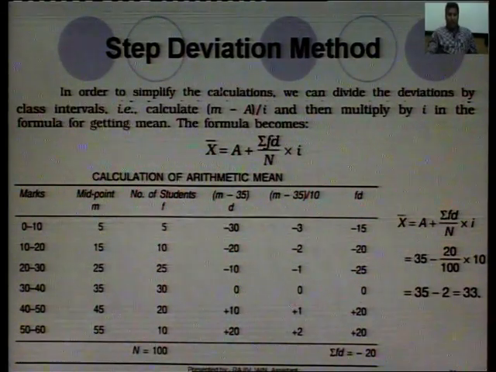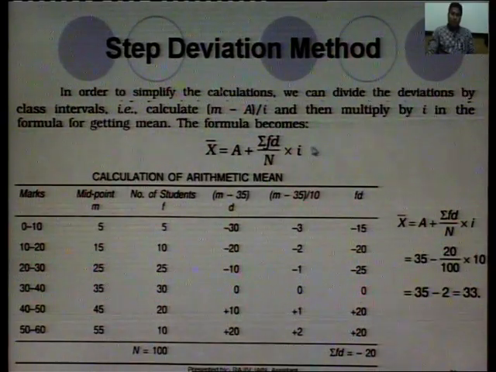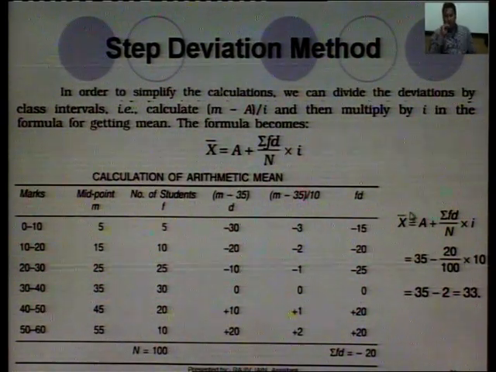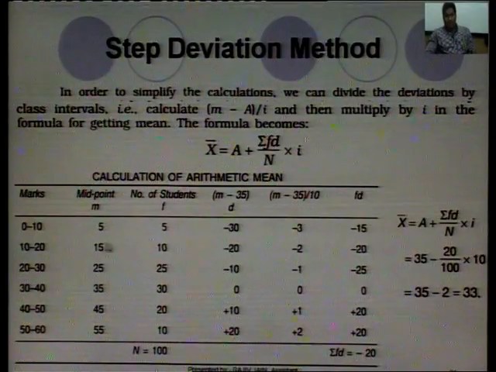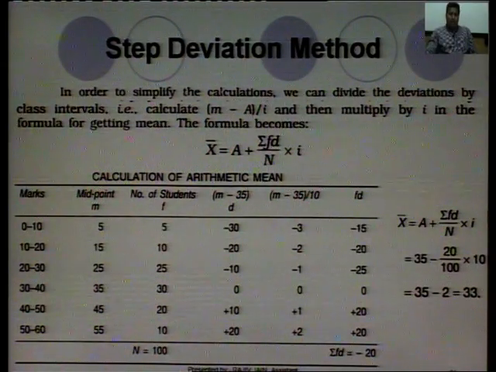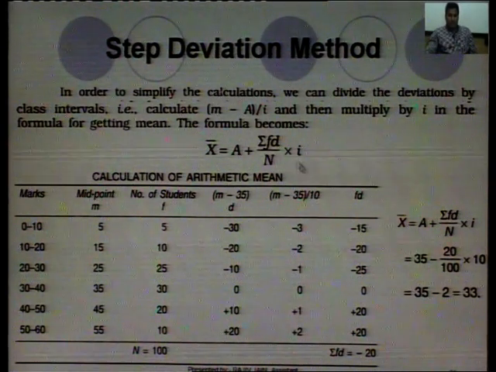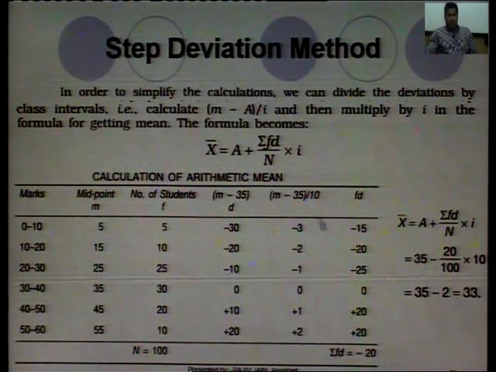It is a very useful method for obtaining the values when the interval is quite large, mid values are quite large. To reduce these values, we will get the f d upon I also, d upon I, that is the difference divided by 10. Then in the last, the difference is multiplied with the I also.